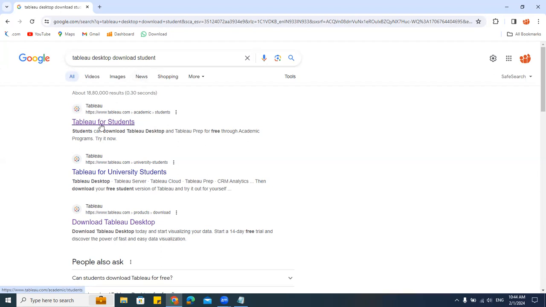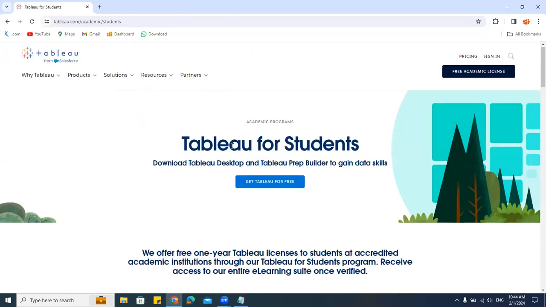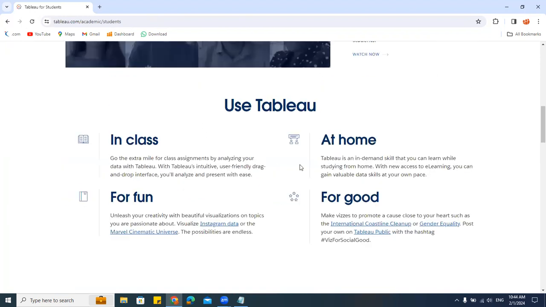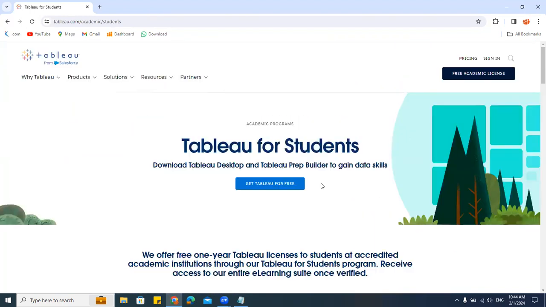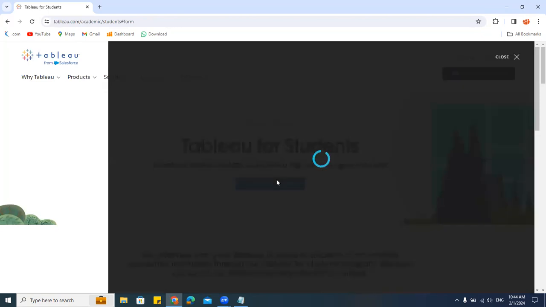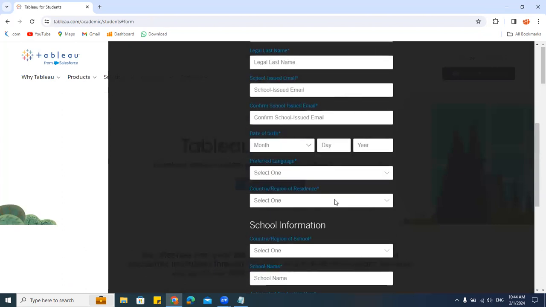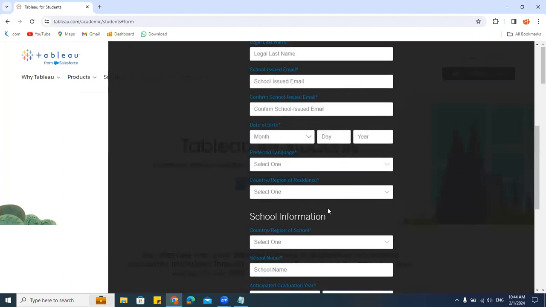Now I'll go here and search Tableau for Students. When I say Get Tableau for free and click on this, it asks for the details. You have to enter all the details about the student here.